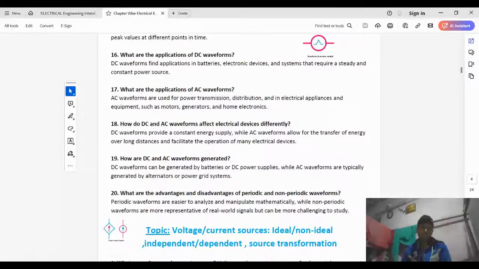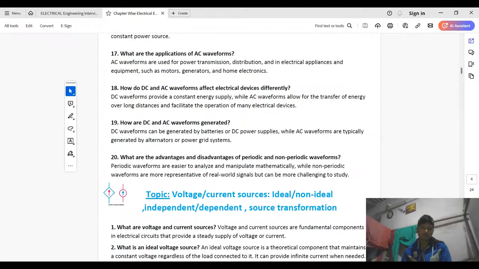What are the applications of DC waveforms? DC waveforms find application in batteries, electronic devices, and systems that require a steady and constant power source. What are the applications of AC waveforms? AC waveforms are used for power transmission, distribution, and in electrical applications and equipment such as motors, generators, and home electronics.